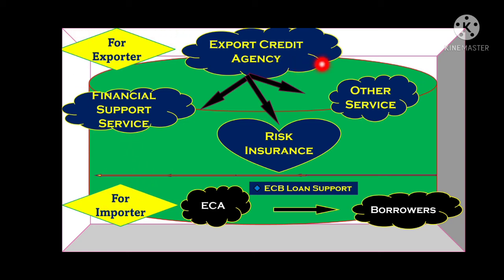So these credit agencies can also become an eligible lender for the importer by providing that ECB loan. So the export credit agency can also provide ECB loan to the borrower. So you need to remember that. Here it is not only for an exporter, it can also provide ECB loan to an importer also. Out of the total countries in the world, something around 80 to 85 countries have ECA, means export credit agencies, which are providing such facilities, right?